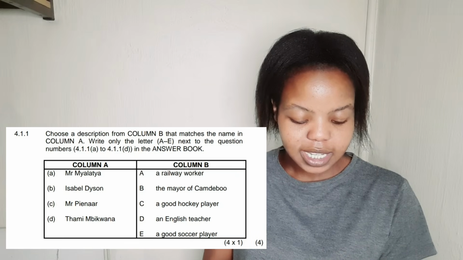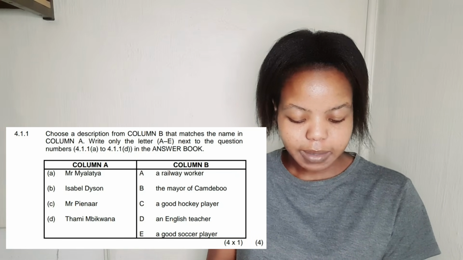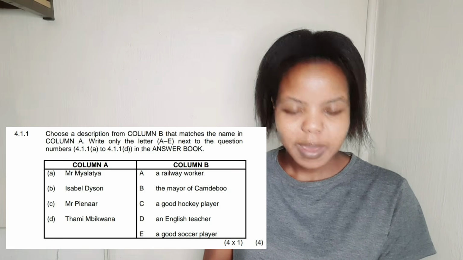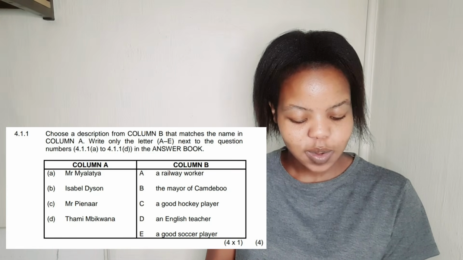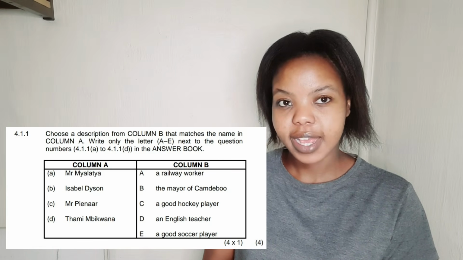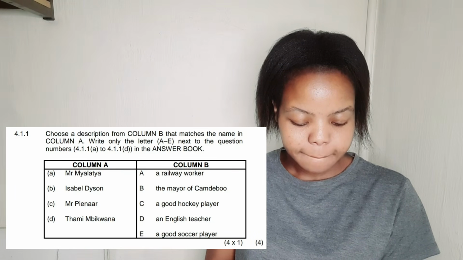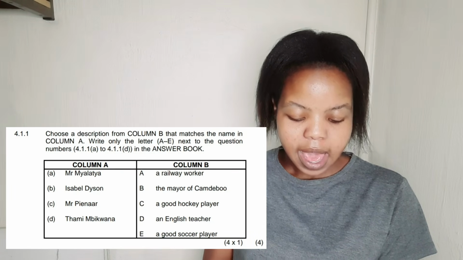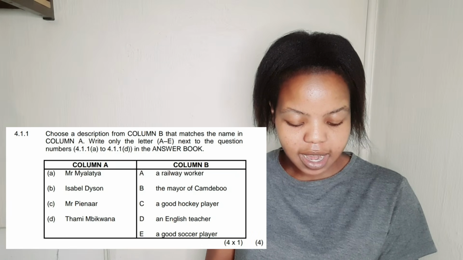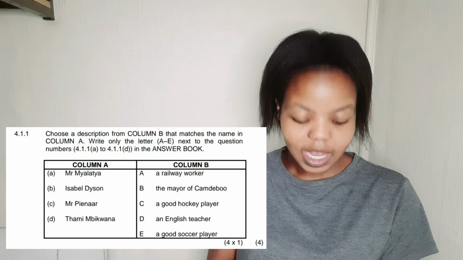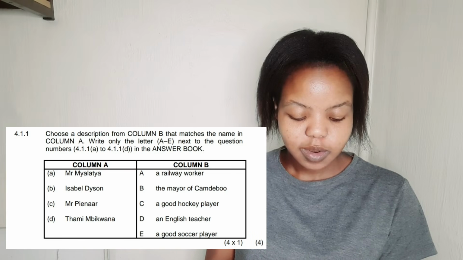Let's move to B, Isabel Dyson. Is Isabel Dyson a railway worker? No. The mayor of Kambidu? No. A good hockey player? Yes, she is a good hockey player. So B to C. And then we have C, Mr. Pieterse. He was the mayor of Kambidu.